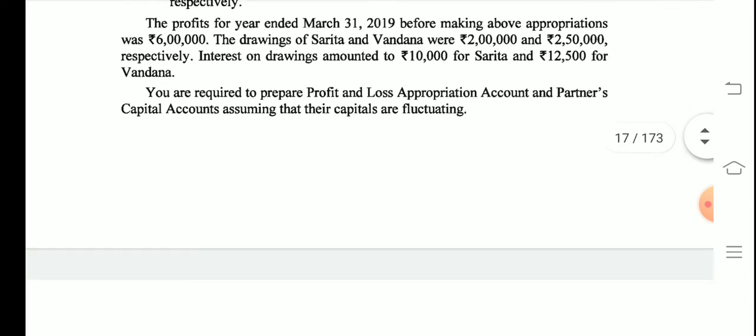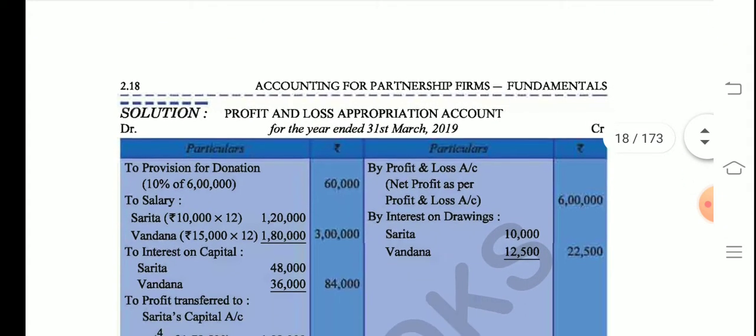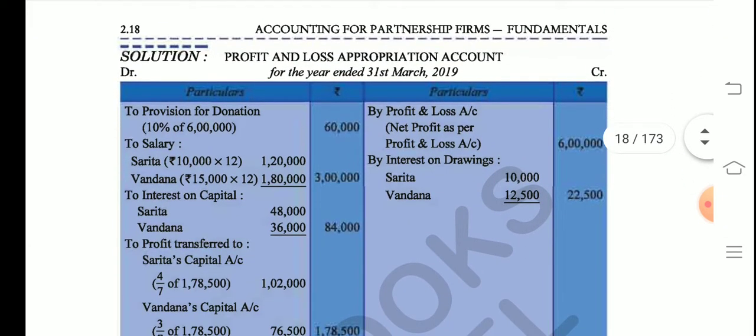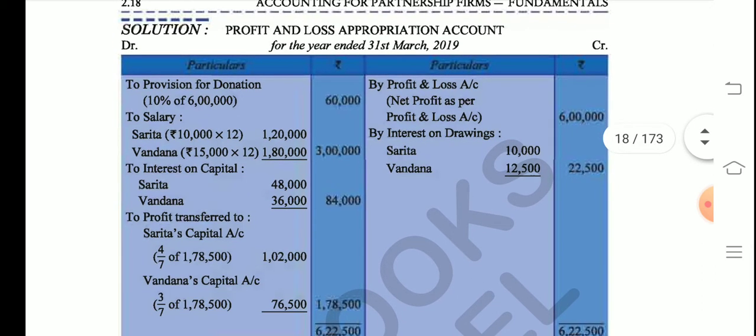So I hope this much is clear to you, question is clear to you. Now looking at the answer, you already know how a profit and loss appropriation account is drawn. We start from the credit side. So how do we start? We write by profit and loss account 6 lakh rupees. This is the amount that was the profit before writing all these adjustments.